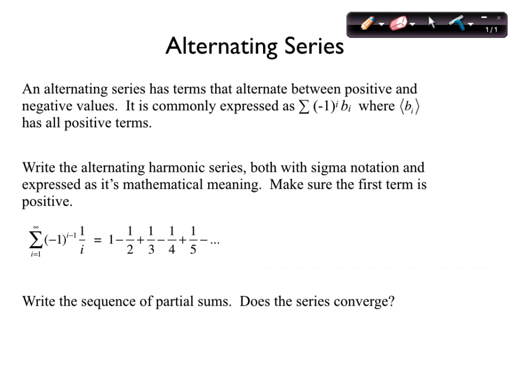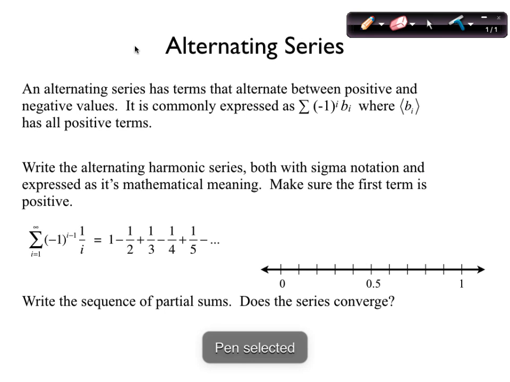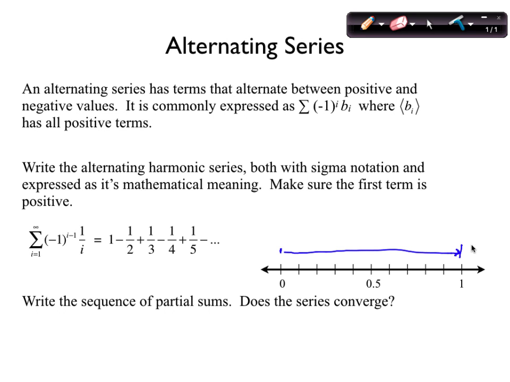So let's do the sequence of partial sums. And we're going to sketch this visually. What's the first partial sum? 1. The first partial sum is 1. It's like we start from 0, the 0th partial sum, and then the first partial sum takes us to 1. So here we are at S1, the first partial sum. What's the second partial sum? Positive 1/2, right? We add together the first two terms. So to get to the second partial sum, we're going to subtract 1/2, the second term. So that's S2.